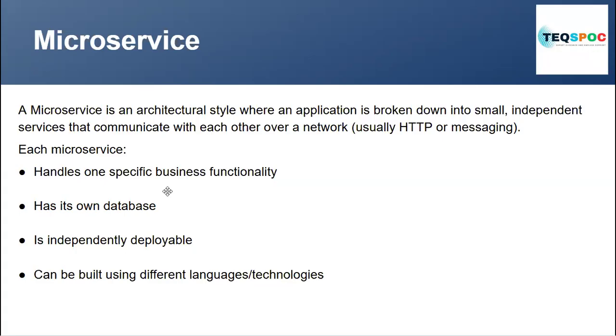Different databases will be there. Like we have created one application like product service. It has one database and its port number is 8081. Similarly, we will get another service, like the inventory service. It has a different database, different port number. Then a third service like cart service or email service, it has a different port number and database. So all these services have different host names, port numbers, different databases.